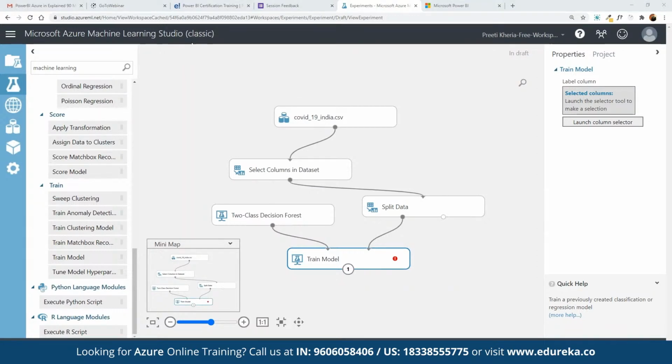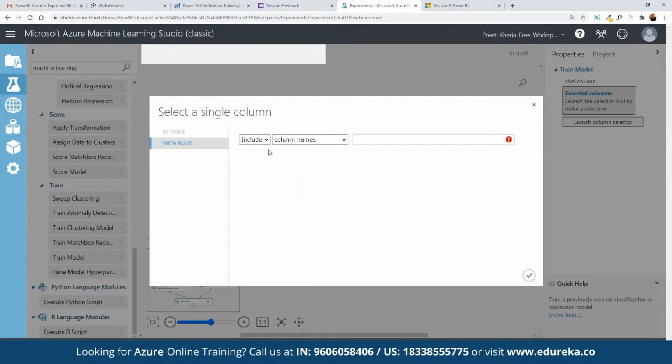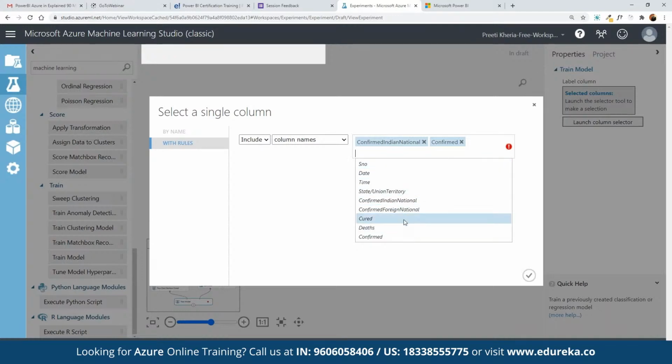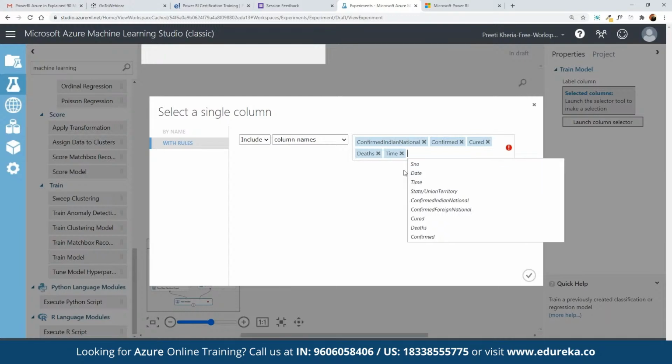Once we have connected the two class decision forest with the train model, for the train model as well we can launch the column selector to choose which column we want to use. Here we have rules, and here we define the column names. Let's suppose we want to search for confirmed national, the number of patients cured, deaths, and the time frame as well.